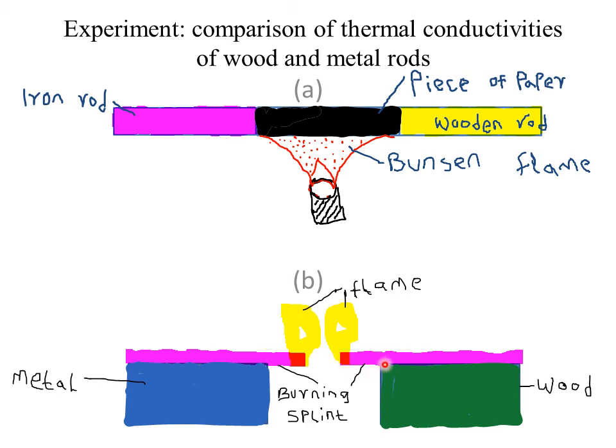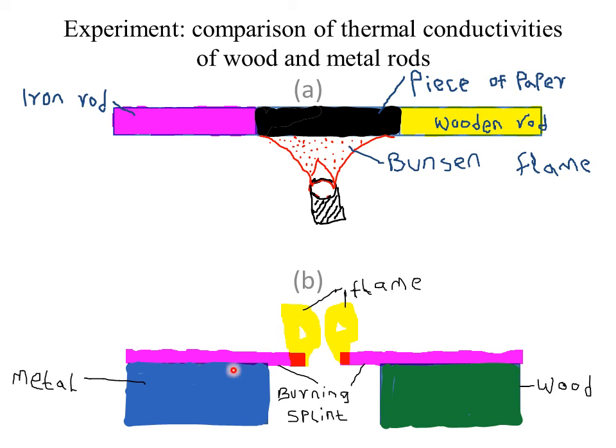So the reason is simple. Wood is a poor conductor of heat. Therefore, it means that the heat of the flame will continue burning the splint because it is not conducted away by the wood, which is a poor conductor of heat. Whereas when the flame reaches the edge of the metal, remember most metals are good conductors of heat. So the heat of the flame is conducted away. That is what causes the flame to extinguish.